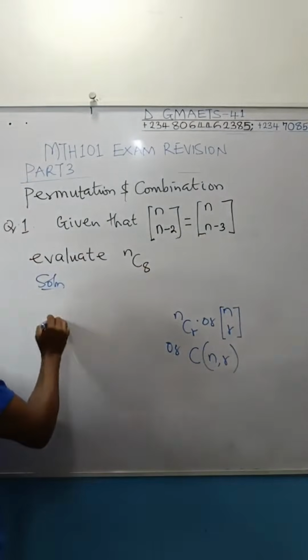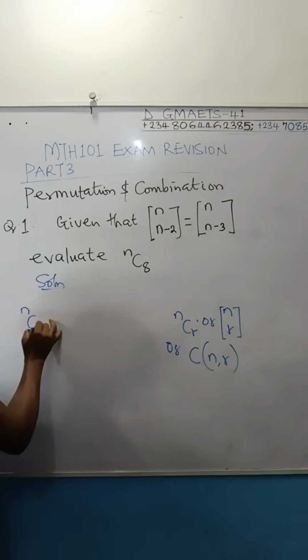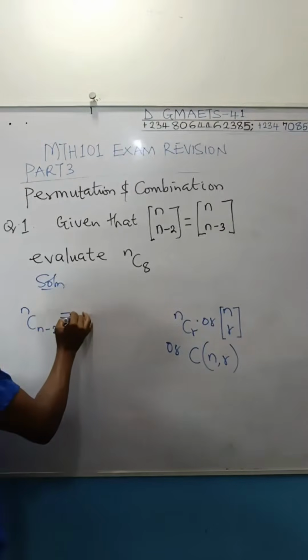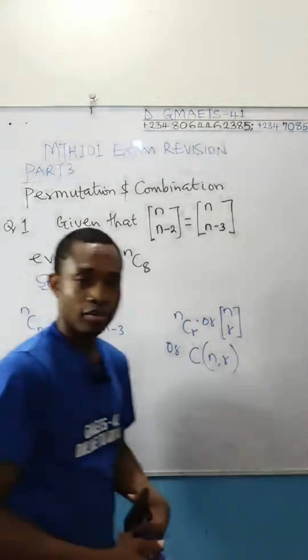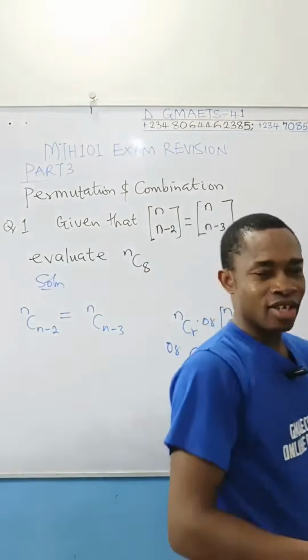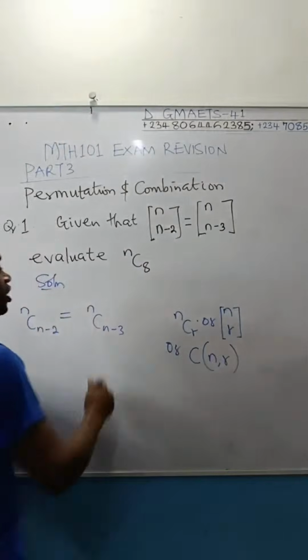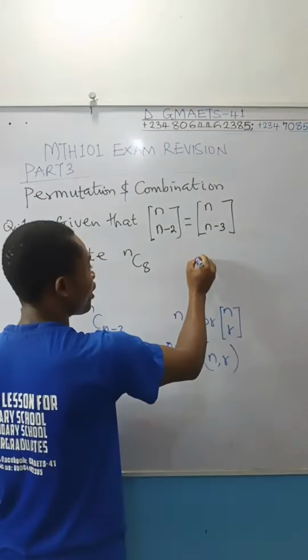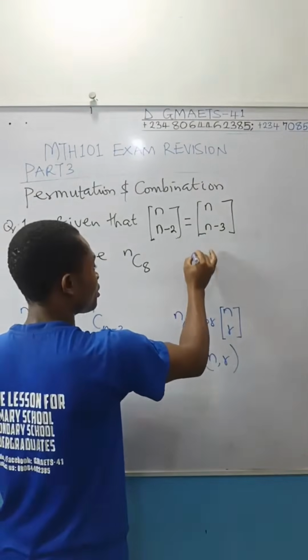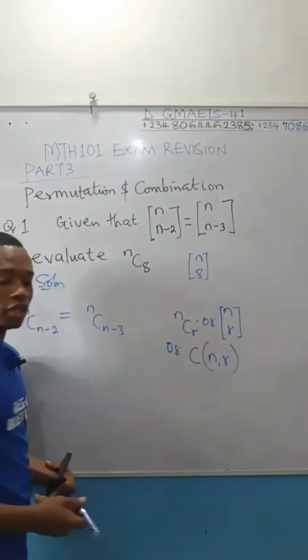What they ask you to evaluate there is n combination n minus 2, and that is equal to n combination n minus 3. That's the meaning. And then you're asked to find n combination 8. This n combination 8 you were asked to find, they could still have written it like this, n8. It means n combination 8.